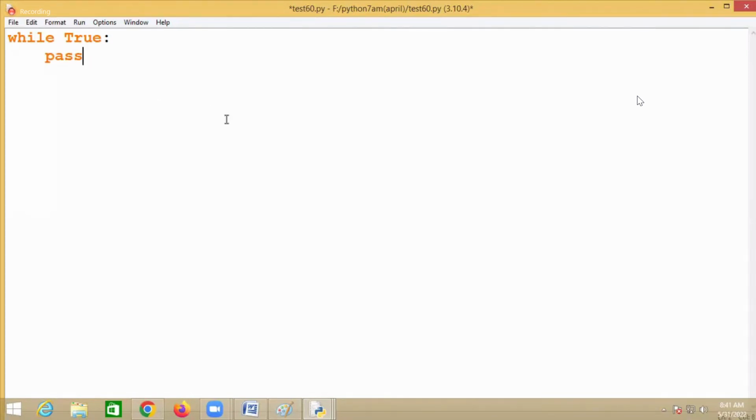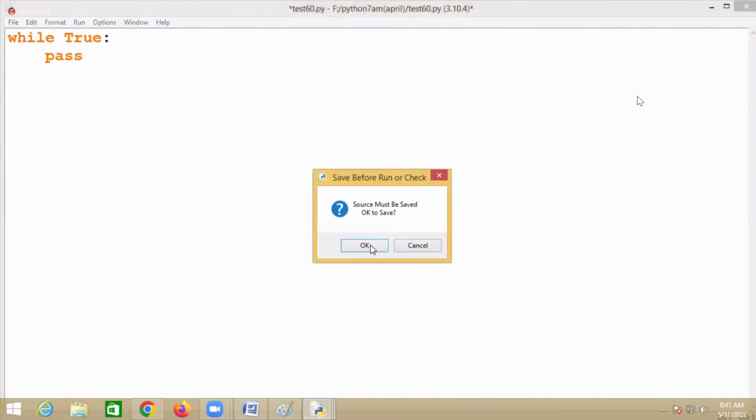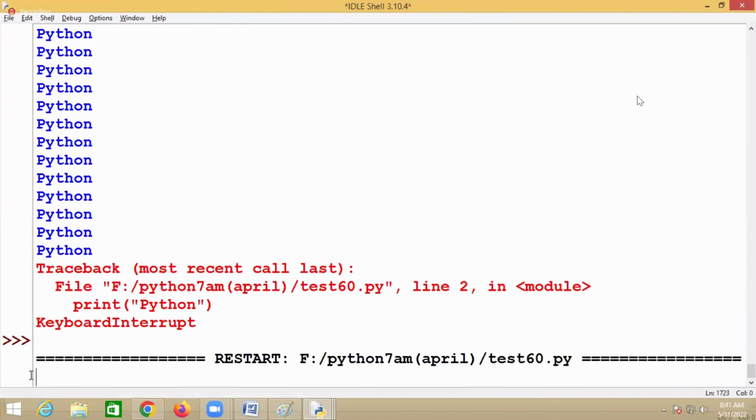How many times does it execute pass? Infinite times. Yes, it will keep on running. Your program is running.